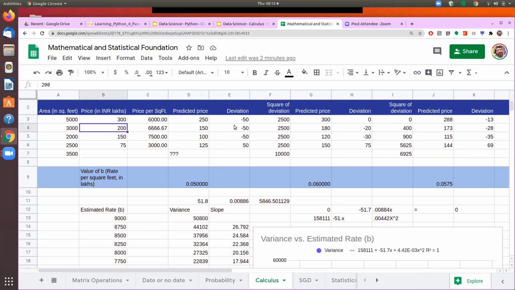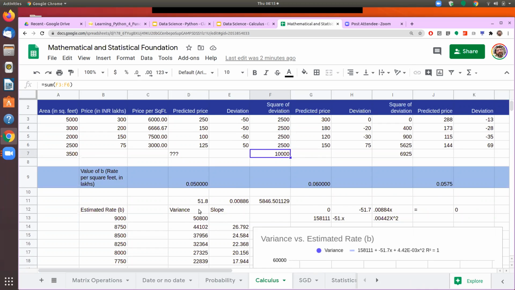In that case, deviation will be zero and my sum will be zero. But that's not going to be the case almost any time. Therefore, we will be happy with a number where I am able to minimize this deviation.